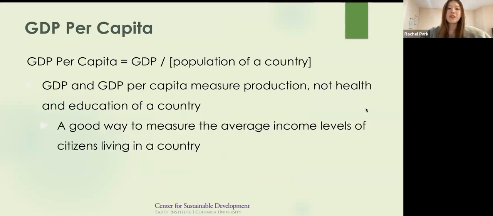However, some countries have greater populations than others, so it wouldn't be fair to solely rely on GDP to measure how well off people are in general. Therefore, we also have GDP per capita, which is the GDP of a country divided by the population. GDP and GDP per capita only measure production and not health and education of a population, but it's nonetheless a good way of measuring the average income levels of citizens living in a country.